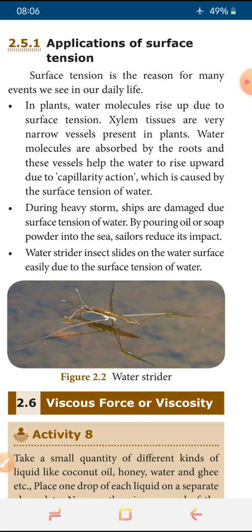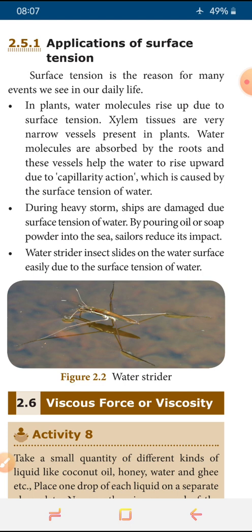Because of the surface tension of water, this action is called capillary action. Suppose there is no surface tension on water, this water cannot pass in the upward direction. So it happens due to the surface tension of water.